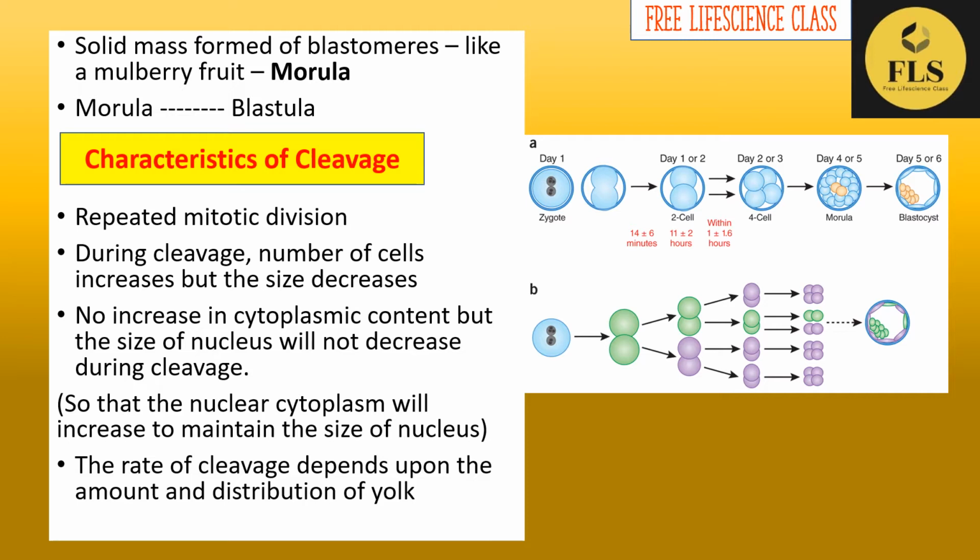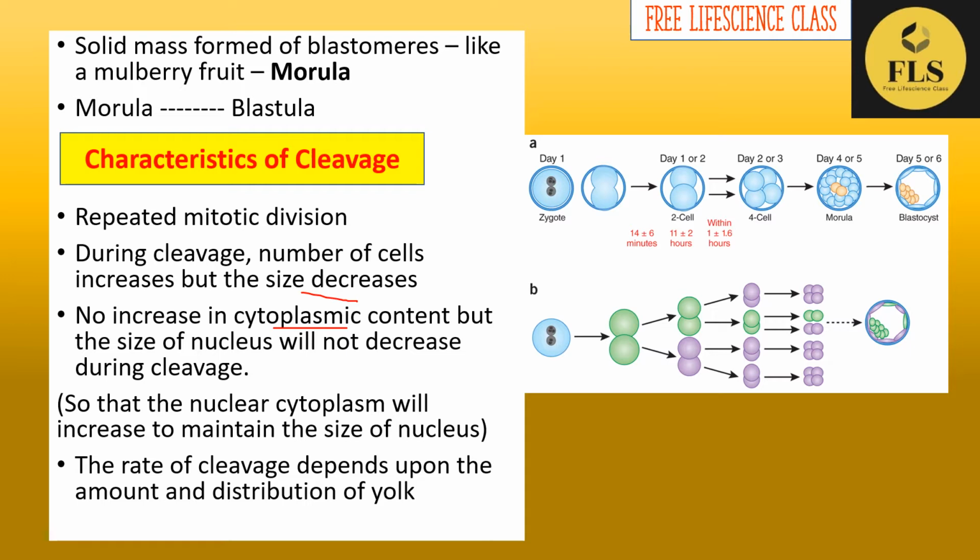So let's discuss some of the characteristics of cleavage. In cleavage, we can see repeated mitotic divisions. During cleavage, the cell number increases but the cell size decreases. There is no increase in the cytoplasmic content, but the size of the nucleus will remain the same and will not decrease during cleavage.